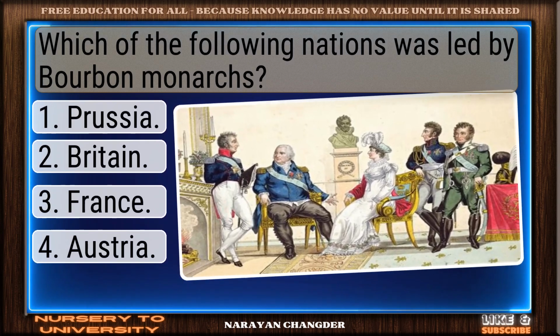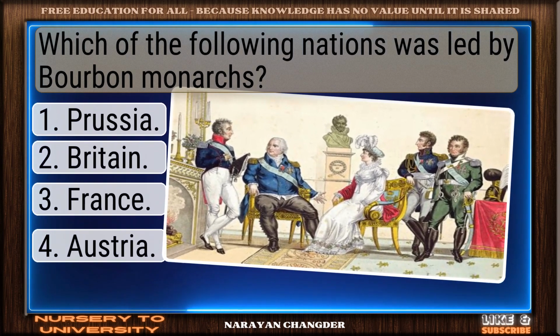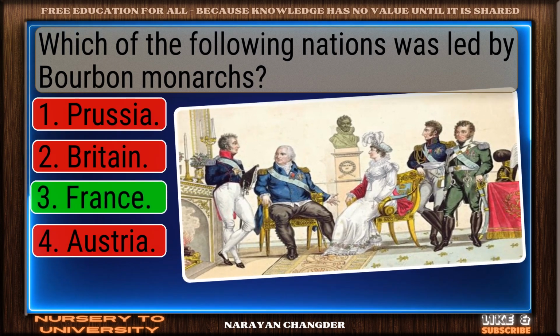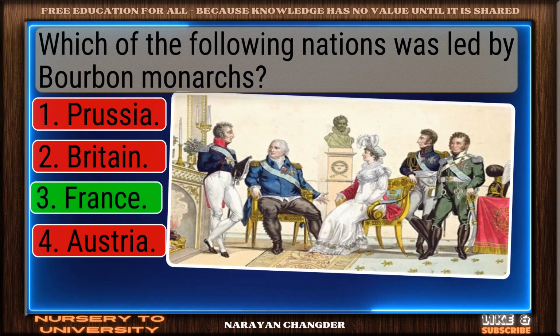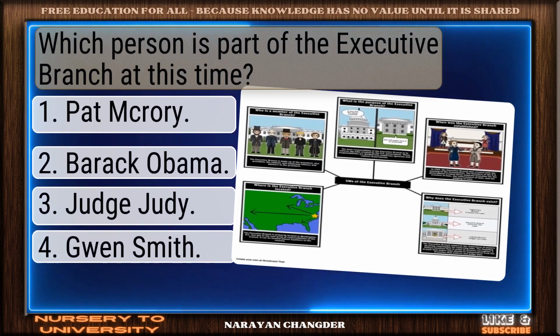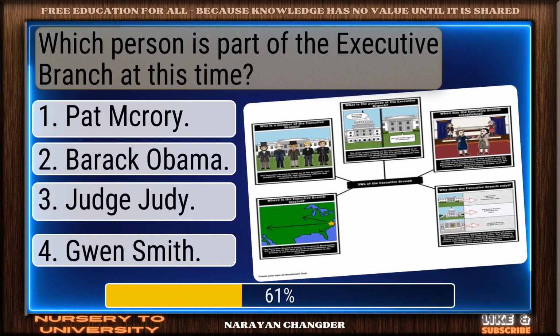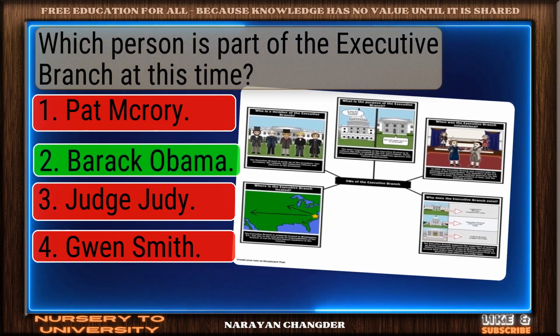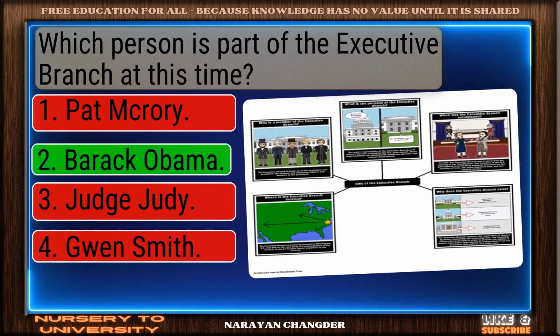Which of the following nations was led by Bourbon monarchs? Bravo. France is the answer. Which person is part of the executive branch at this time? Good thinking. Barack Obama is the right answer.